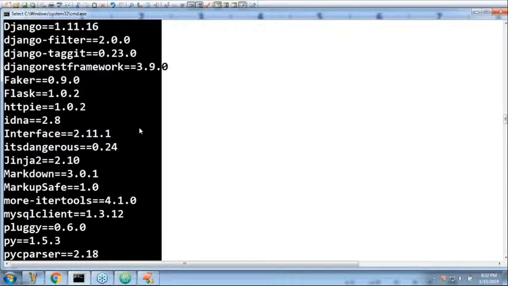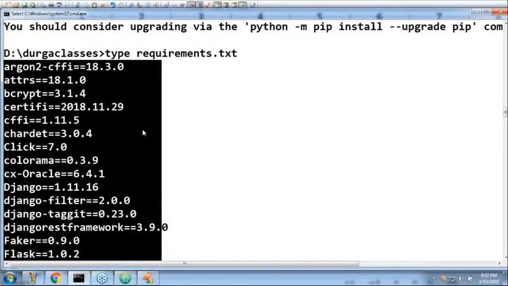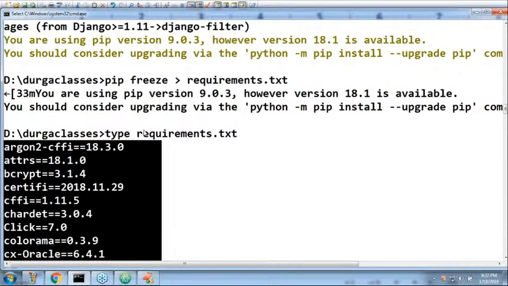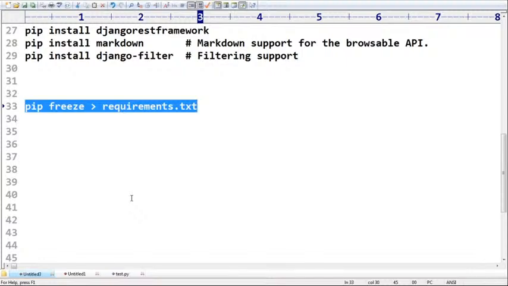If I hand over any project to my client, first he will check whether all these things are available or not. Once installed, then he will try to execute the project. Clear, right? Any doubt? Once you install Python, the pip utility automatically comes by default. This command is very commonly used in real time.